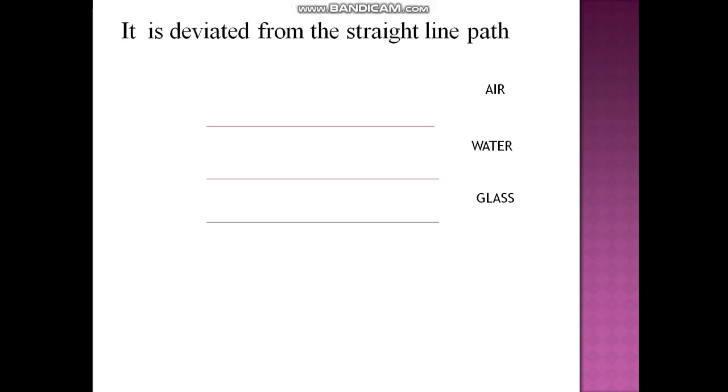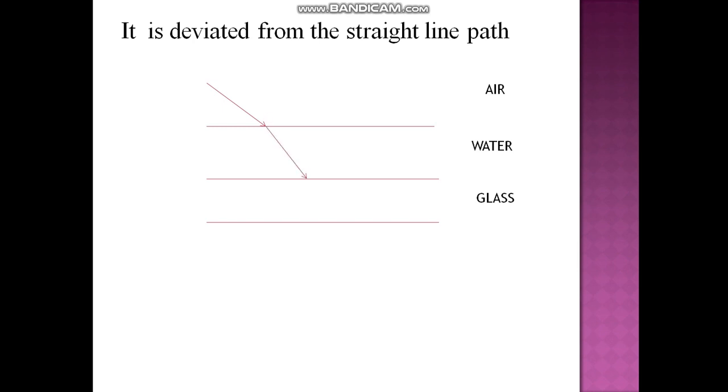Now we have three mediums over here: air, water, glass. So let's see what is happening when light passes from air to water to glass. You will observe that it is deviated from the straight line path. You can see a light which is incident on air.